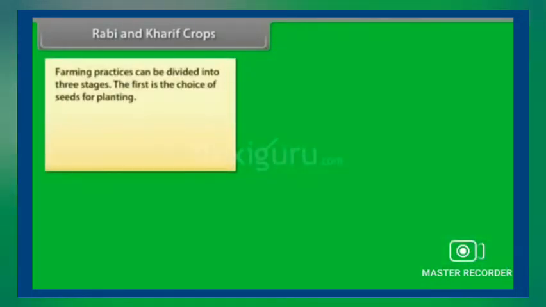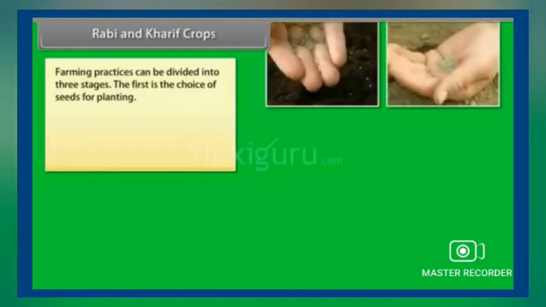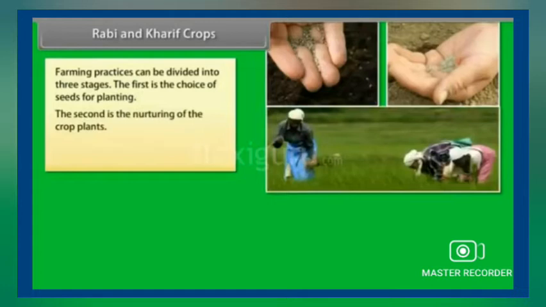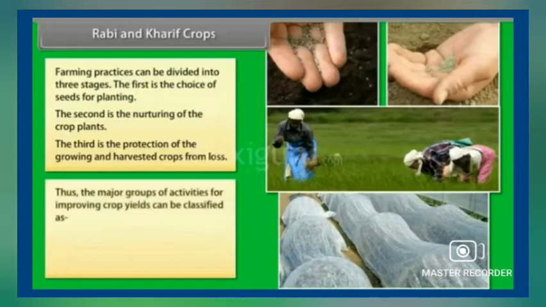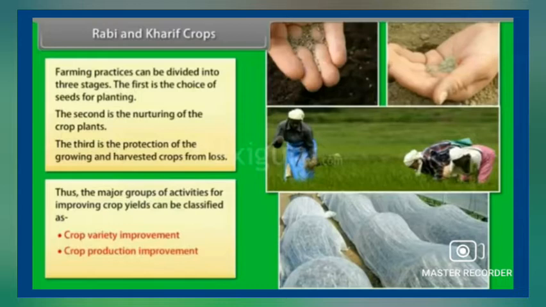Farming practices can be divided into 3 stages. The first is the choice of seeds for planting. The second is the nurturing of the crop plants. And the third is the protection of the growing and harvested crops from loss. Thus, the major groups of activities for improving crop yields can be classified as crop variety improvement, crop production improvement, and crop protection management. So let us see the first, crop variety improvement.